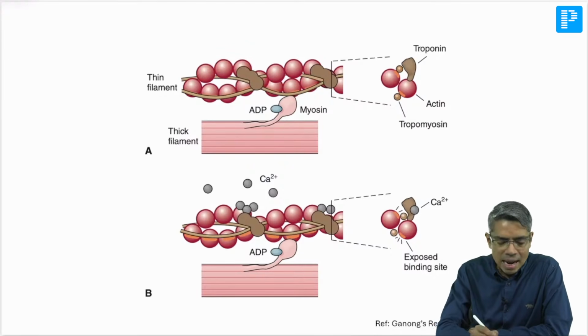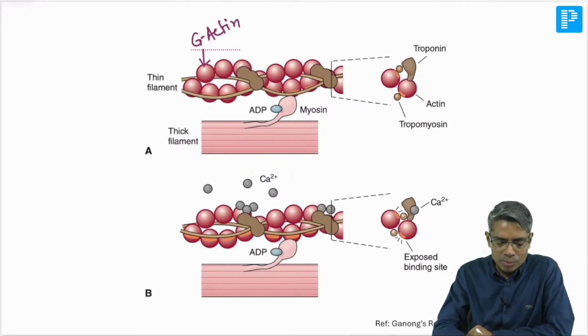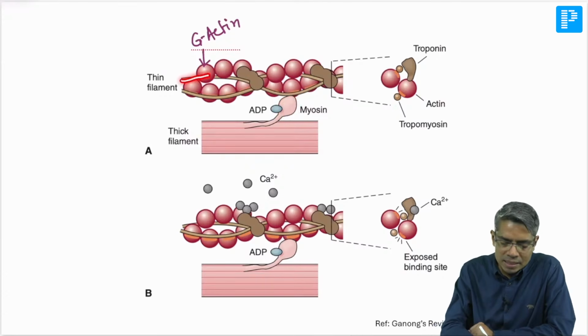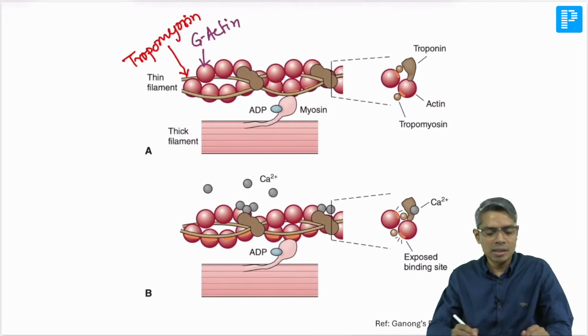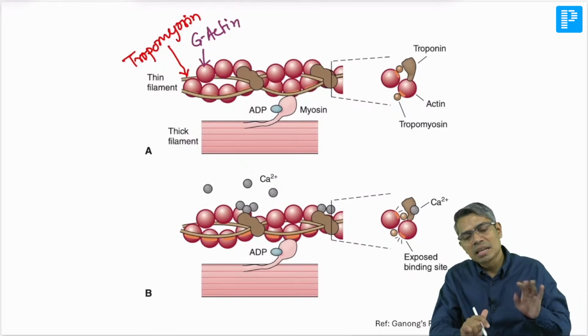I believe you remember that actin is composed of multiple small subunits known as G actin. Multiple G actin combine with one another and form a long actin. So this is my actin molecule, another actin molecule, and each individual subunit has a binding site for the myosin head, but normally that binding site is obliterated. That binding site is under the covering of a molecule which is your tropomyosin. This thin filamentous molecule is basically tropomyosin, known as the gatekeeper molecule. It prevents actin myosin interaction in resting condition.